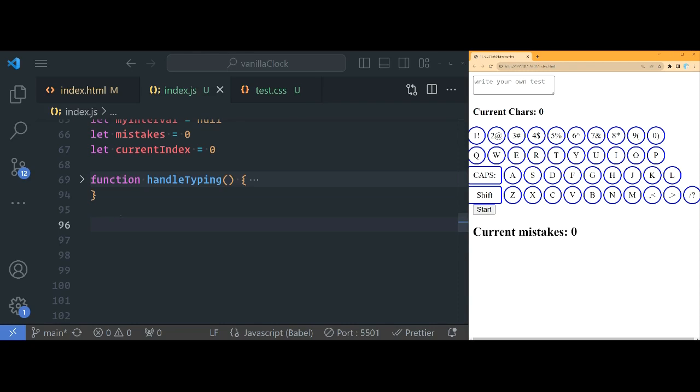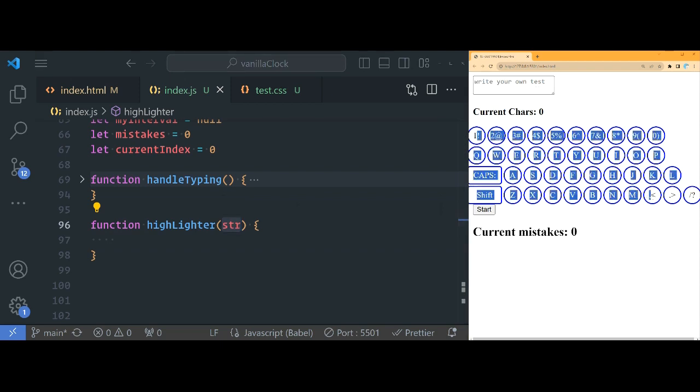Okay, let's implement our highlighter function. Let's call this function highlighter, and it's taking a string. So what does this function do? Well, this function is going to take the testing string that you typed, which is the string right here, and it's going to loop through all of these tiles from the virtual keyboard, and it's going to match the text content of the string to the text content of these keys. Okay? And then it's going to find the right key and then turn the background to orange.